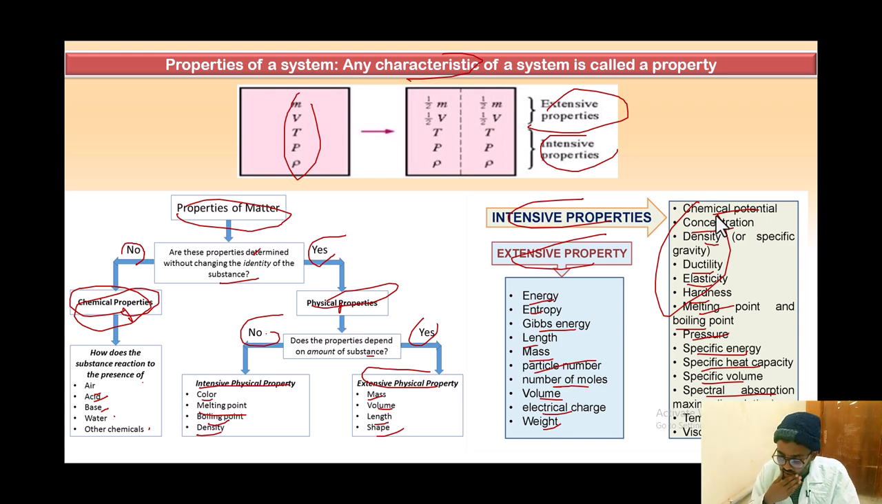These are examples of intensive properties. So what I want you to have in your mind is that extensive properties depend on the amount of a substance. Intensive properties don't depend on the amount of a substance. And also, physical properties are properties that we get without changing the identity of the substance, but